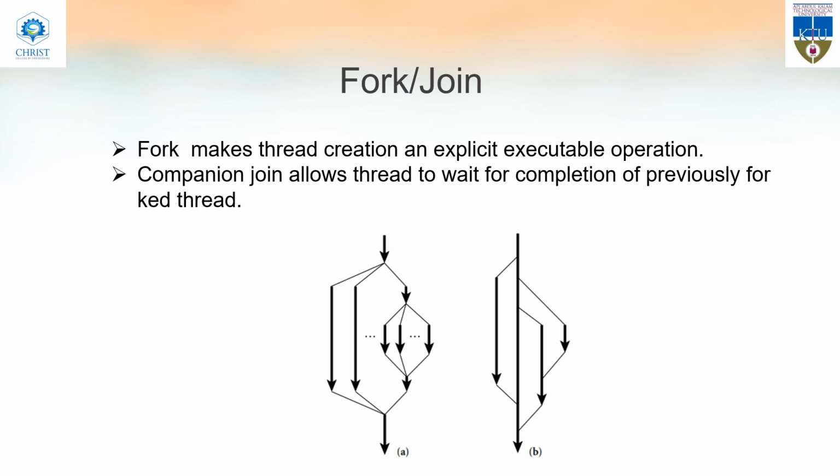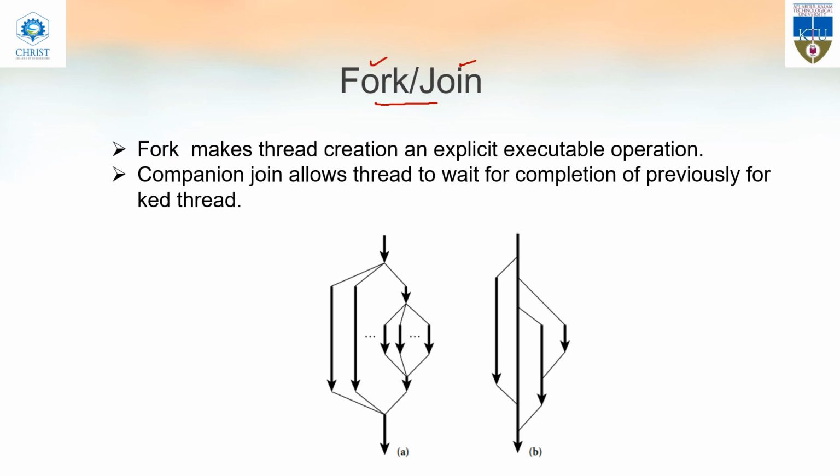Now we'll deal with the next topic, that is fork and join. You already know about fork and join. Fork is used to create a thread, and join is used to wait for the completion of all the previously created threads. Fork and join are keywords which are used to create threads, so you can impart concurrency in the programming language.